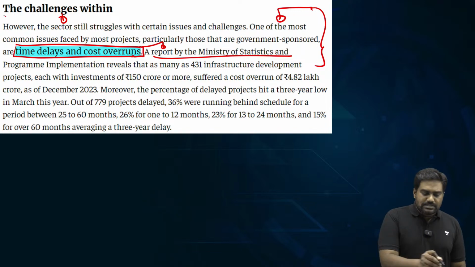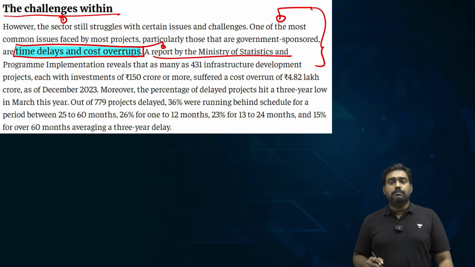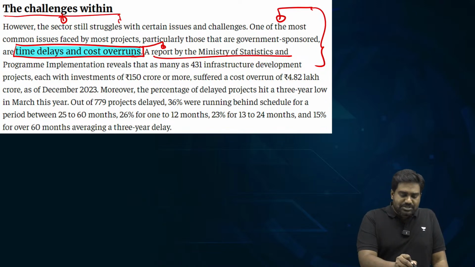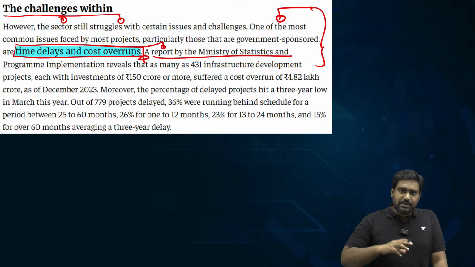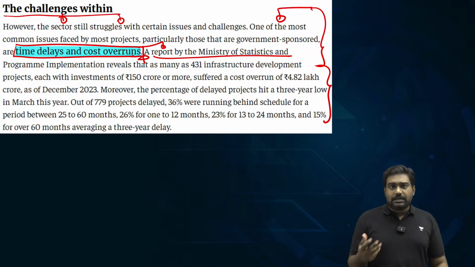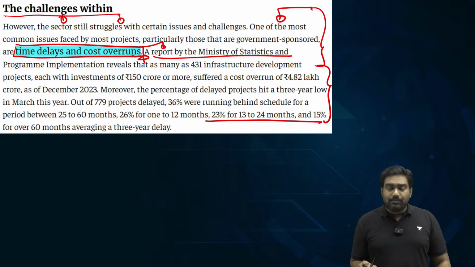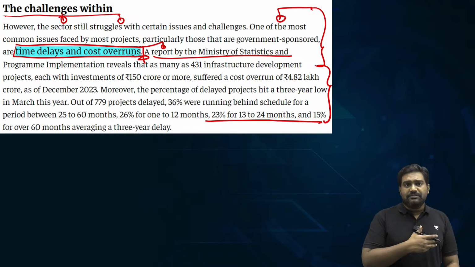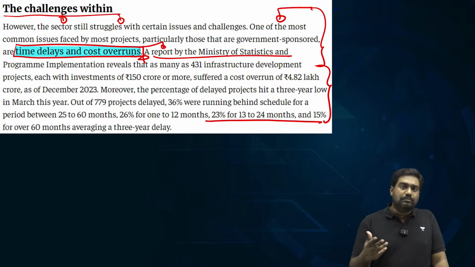So there are constant time delays in our mega infrastructure projects, which is directly leading to significant cost overruns. The estimated project cost is constantly revised upwards, which places strain on our financial resources. The budget constraints might further delay the projects as well, leading to several stagnating projects which are never completed.